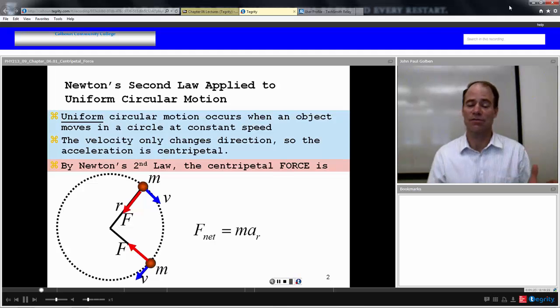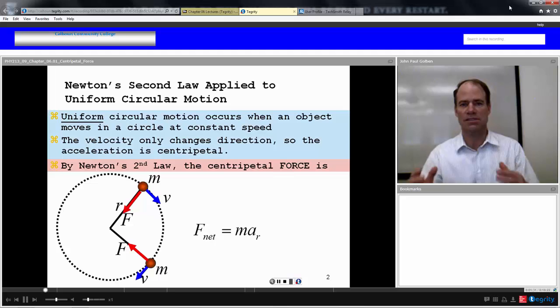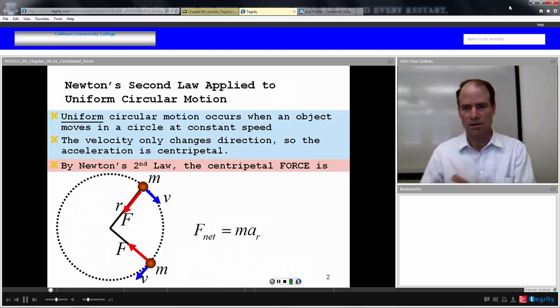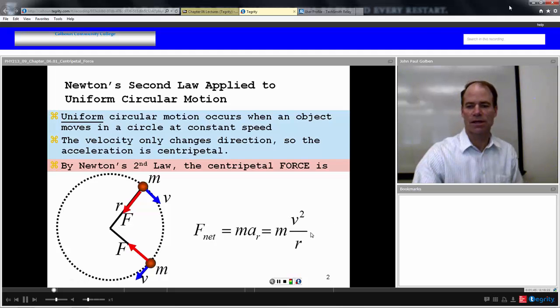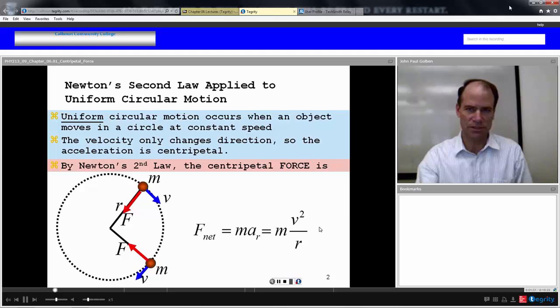Now this is a net force, so there could be many other external forces that are responsible, adding up positive or negative, that ultimately give us this net force towards the center of the circle. The centripetal force itself is not a physical force; it is the net force of all these other external forces adding up. But it is the mass times the centripetal acceleration, mass times v squared over r.